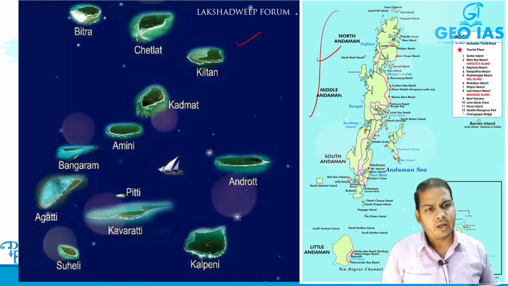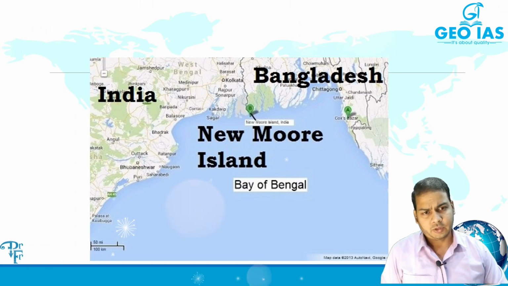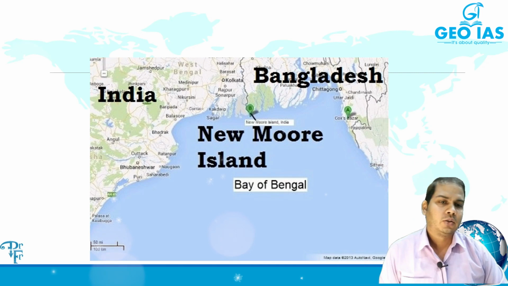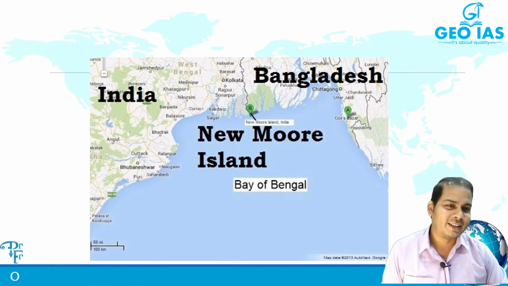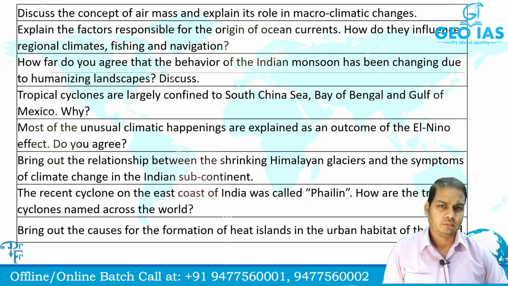In the Indian part of geography, we'll discuss these things in detail. Some of the islands are newly erupted because of certain cyclones. So New Moore Island, which is the bone of contention between two countries, yes, that is also a disputed island.